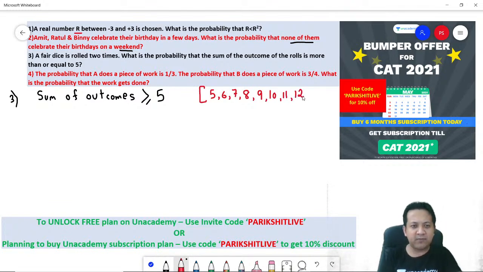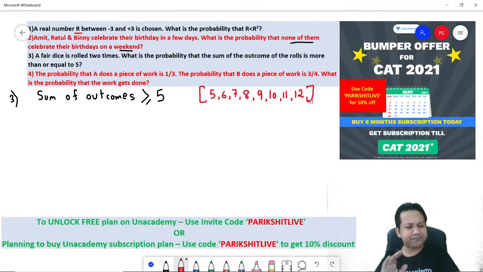Why will it stop at 12? Because if you are throwing 2 dice, remember the maximum number on one die is 6. So if you throw 2 dice and you get the maximum in both dice, the maximum sum can be 12. So this is what the question is asking you, right?